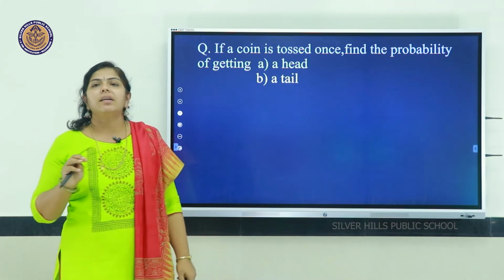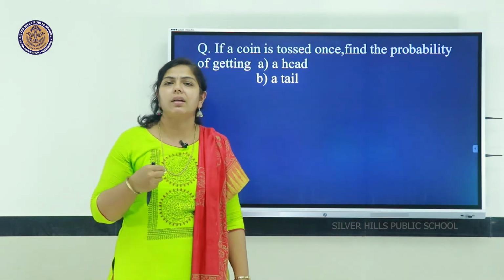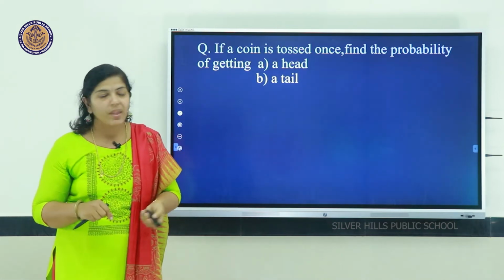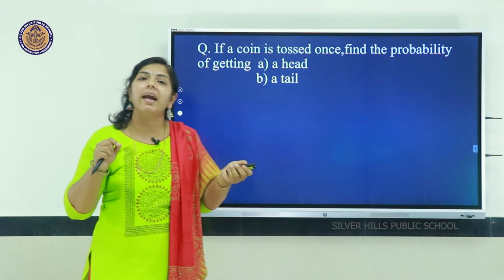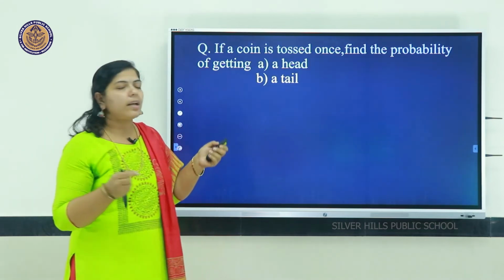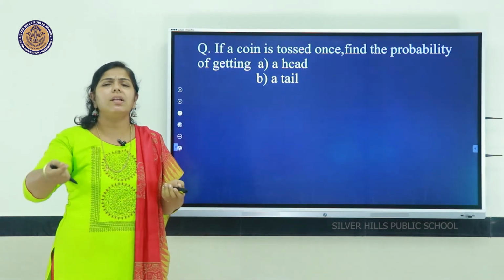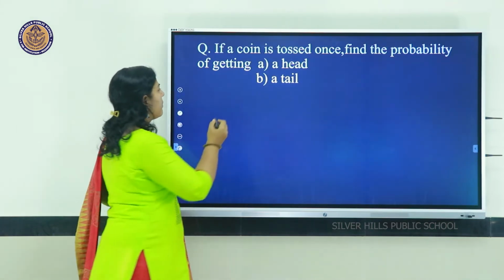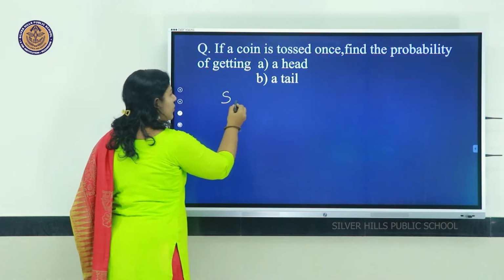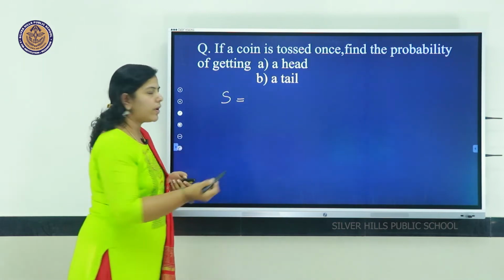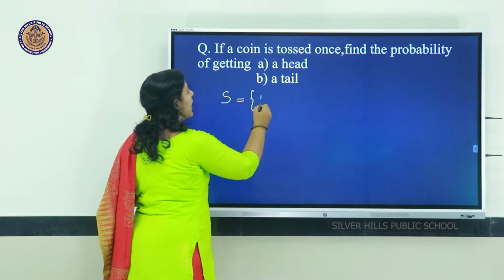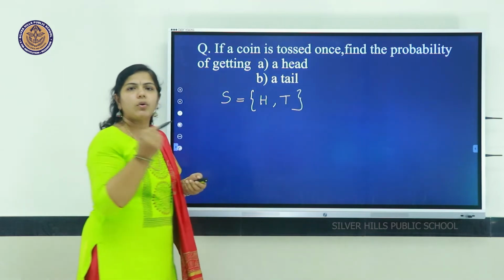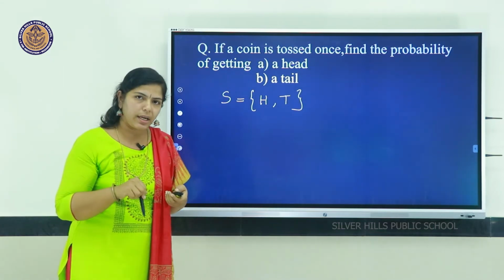Now let us consider questions based on tossing the coin. If a coin is tossed once, find the probability of getting a head, and second one a tail. So first thing we have to write is the sample space when we toss a coin. Sample space S equal to, what are the possibilities? One head and one tail. Two outcomes, that is one head, one tail.